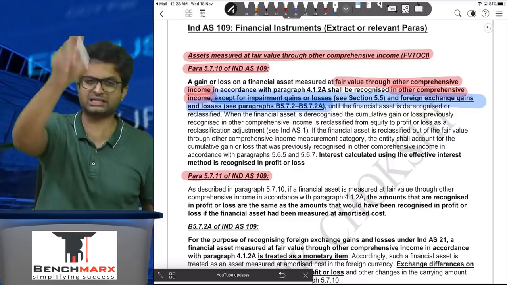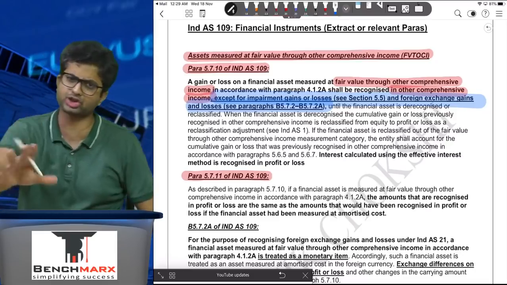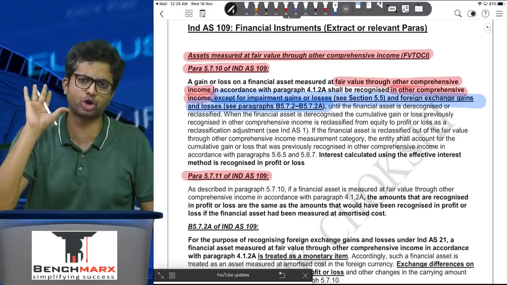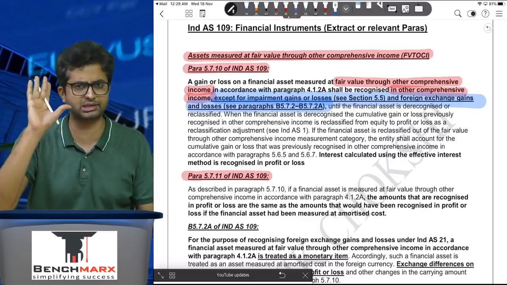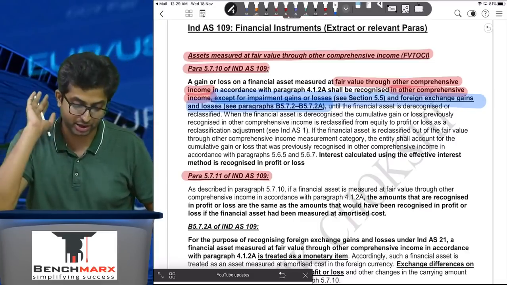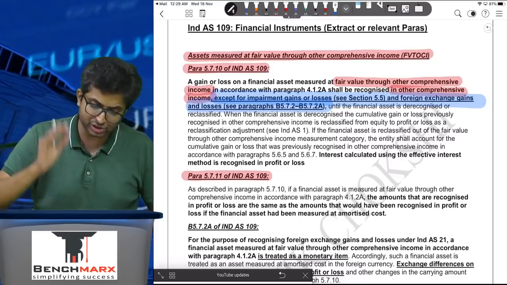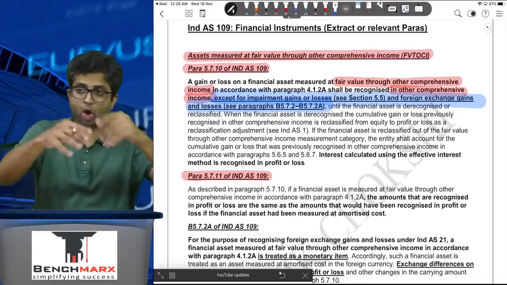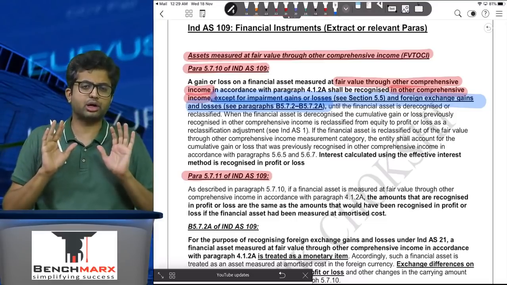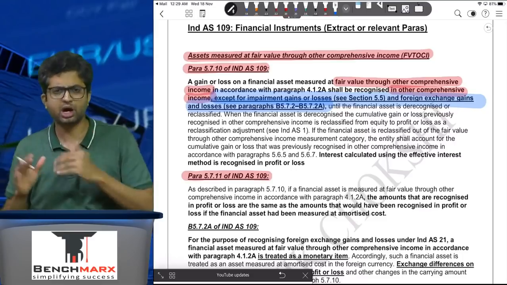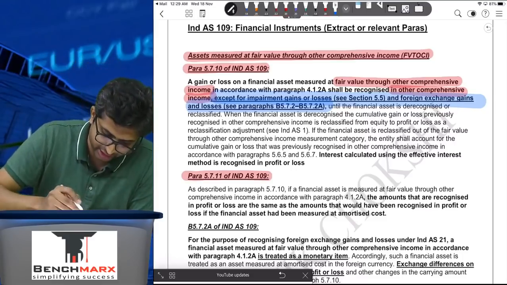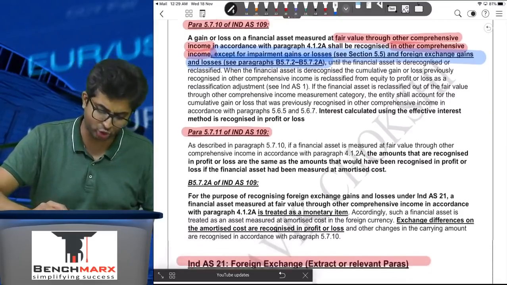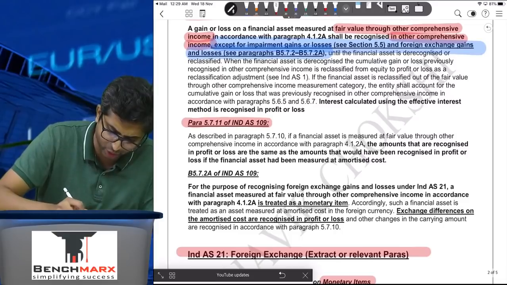Impairment, there is a past RTP question where you would have seen impairment gain or loss goes to profit and loss account. Even if the bond is measured at FVTOCI, impairment gains or loss goes to profit and loss account. It's a past RTP question, I think November 19 or May 20. And foreign exchange gains or losses. Achha, so this is except. So they are saying ideally all gains or losses should go to other comprehensive income except foreign exchange gains, for which you need to see para 5.7.2 and para 5.7.2a. So that I have mentioned below.